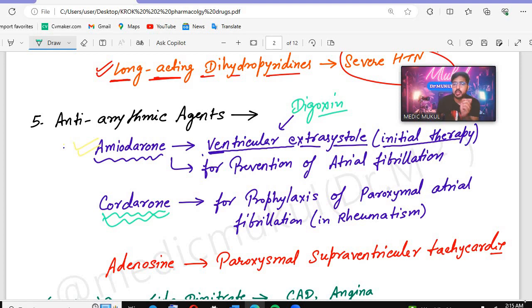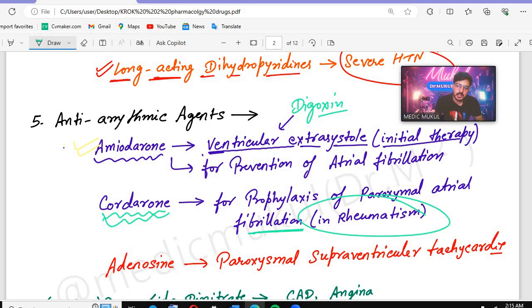So remember, cordarone is used for the prophylaxis of paroxysmal atrial fibrillation, and this is seen in patients of rheumatism. In rheumatism patients you see paroxysmal atrial fibrillation. So which drug will be given? Cordarone will be given.